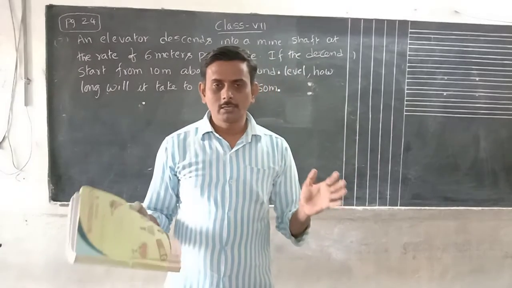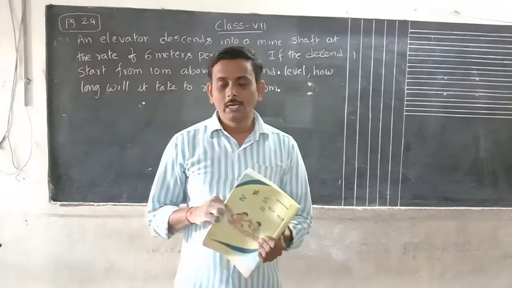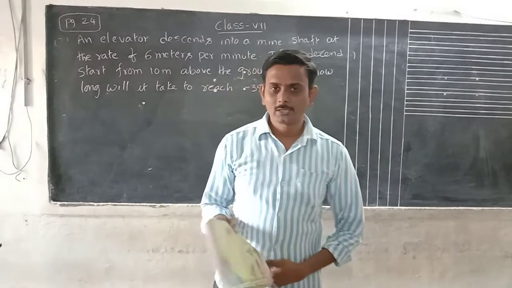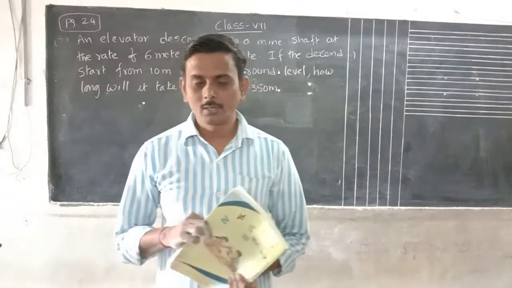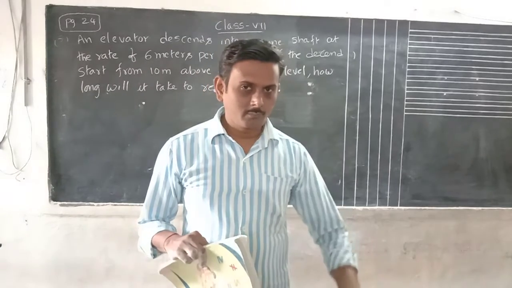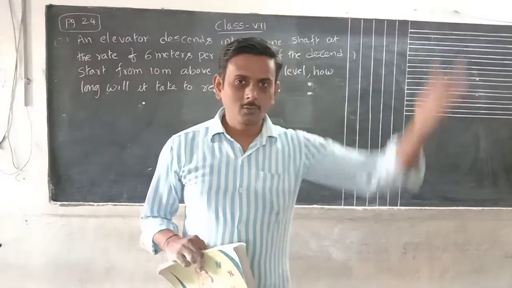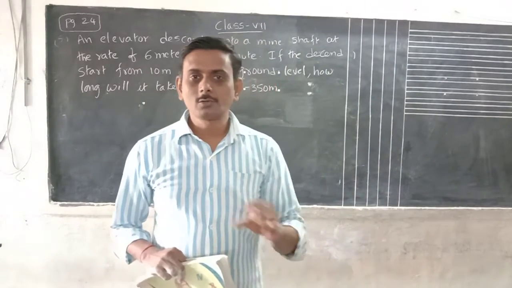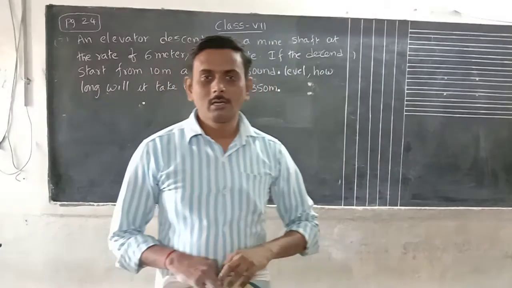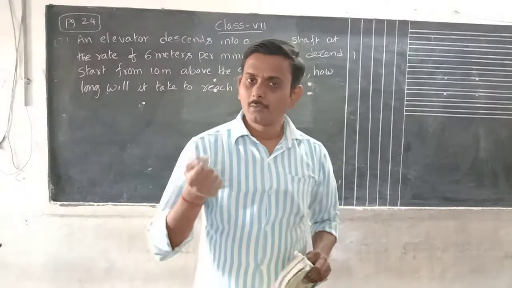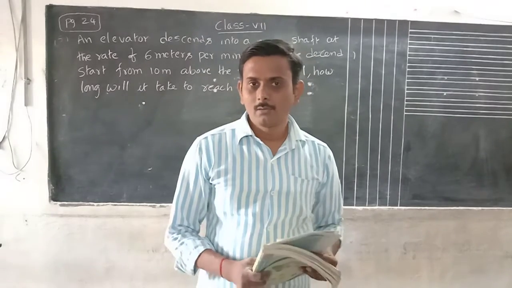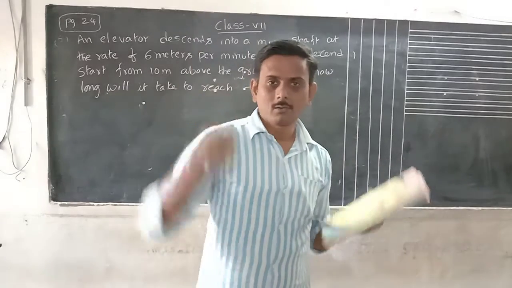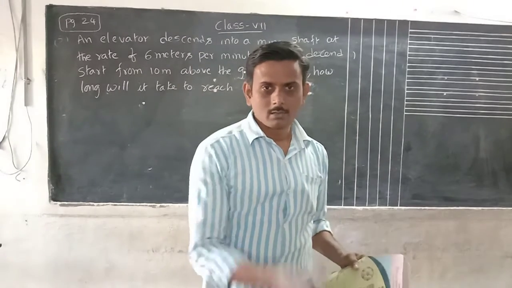we will use elevators. An elevator is nothing but a lift. In apartments, we use lifts to travel from the ground floor to the top floor. Like that, this elevator does the same thing, but it also picks up materials like gold and coal from the earth.